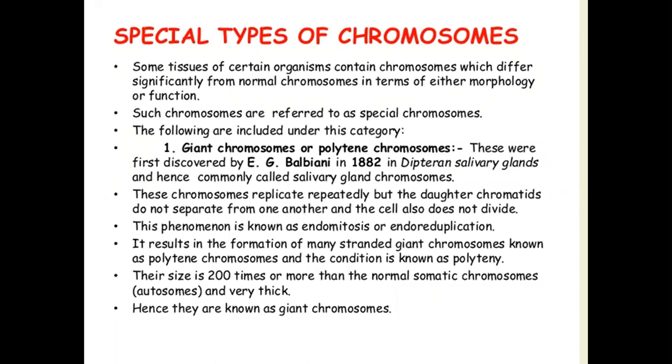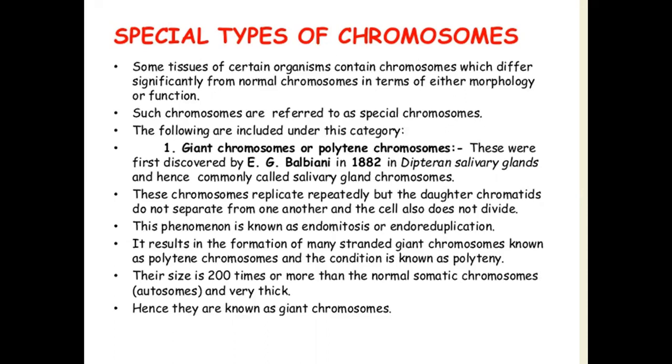The giant chromosome or polytene chromosome. These were first discovered by E.G. Balbiani in 1882 in Dipteran salivary glands and hence are commonly called salivary gland chromosomes. These chromosomes replicate repeatedly, but the daughter chromatids do not separate from one another and the cell also does not divide. This phenomenon is known as endomitosis or